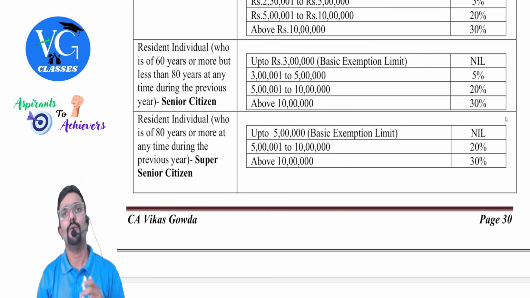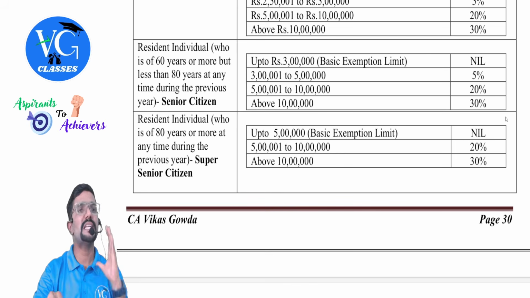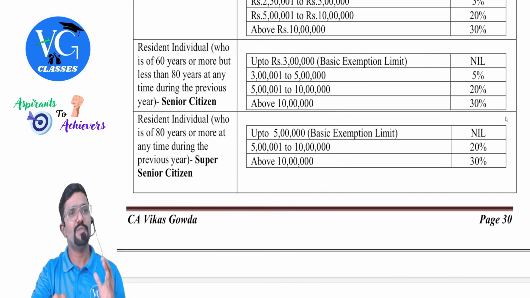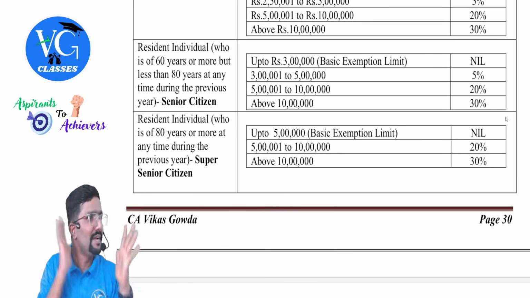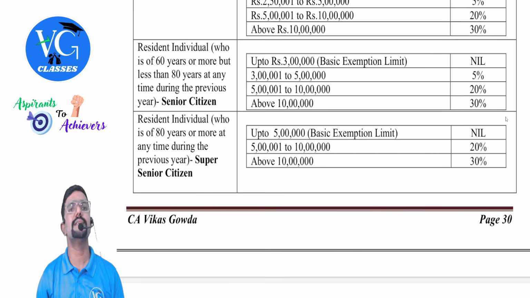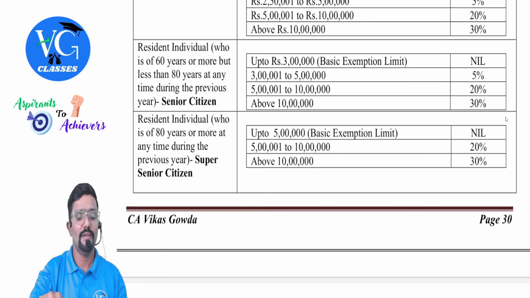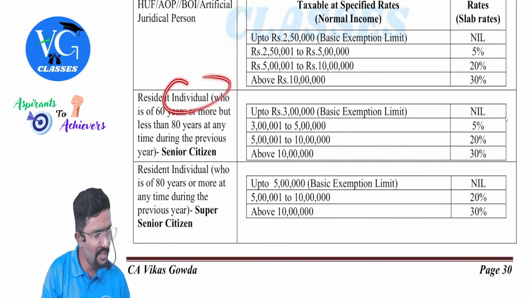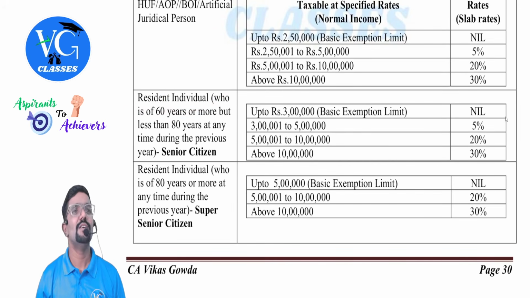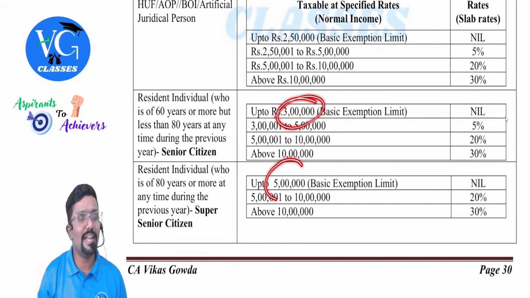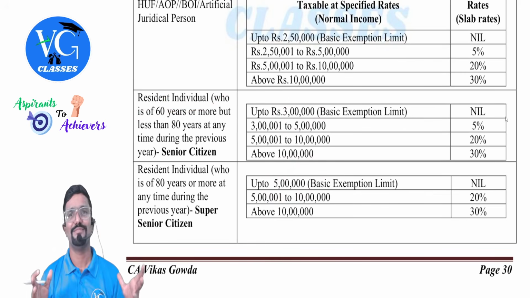Clear? Yes. Now, you guys tell me. There is a resident HUF which is in existence for last 70 years. It is there from last 70 years and it is resident, following optional scheme. What is the basic age limit applicable? 3 lakh. Individual includes HUF. This 3 lakh and 5 lakh is only for individual.